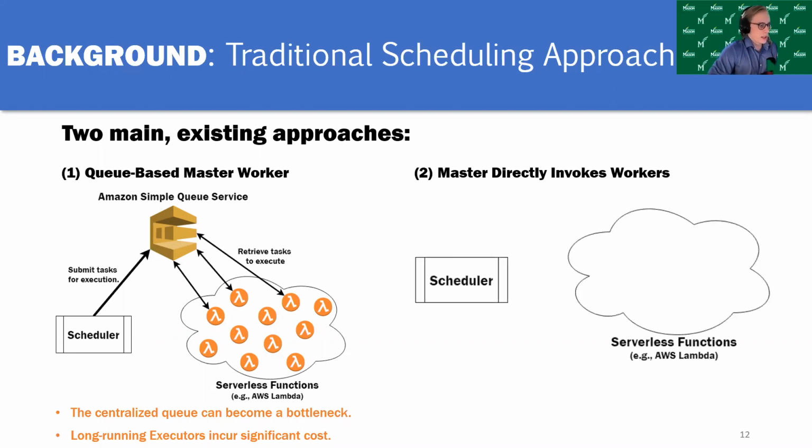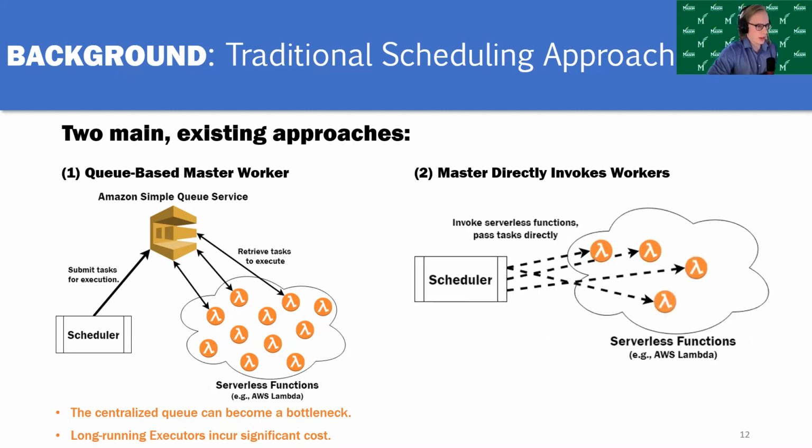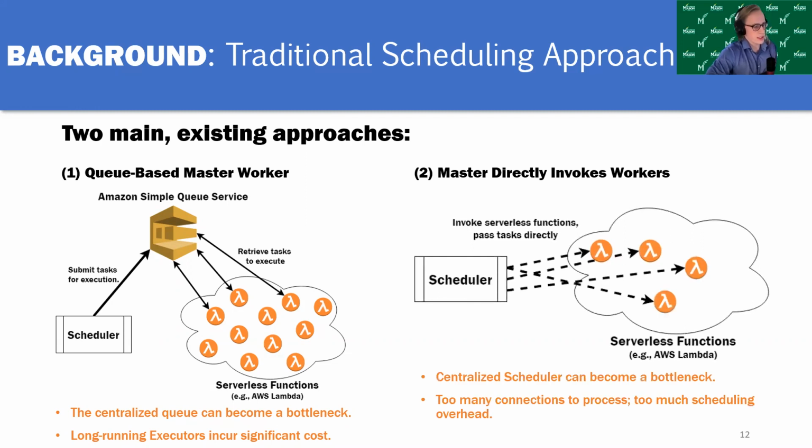We also have the second approach. In this approach, the centralized scheduler, the master node, directly invokes functions, and it passes the tasks directly to these functions to be executed. The issue with this approach is that the centralized scheduler can become a major bottleneck. There can be substantial scheduling overhead and processing overhead, especially as it's retrieving results from the serverless functions. This can incur significant overhead when it comes to managing all of the connections, and it ends up being fairly slow.